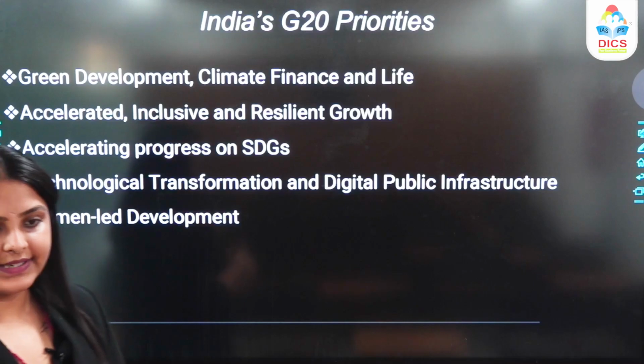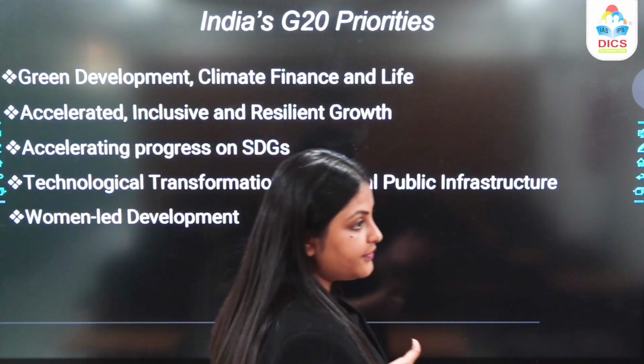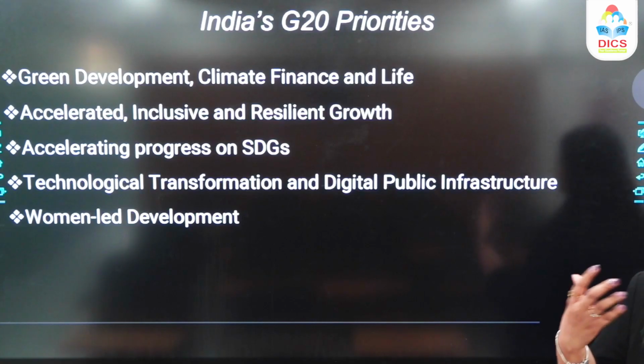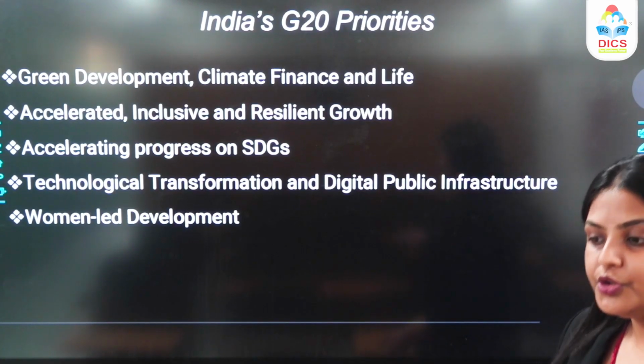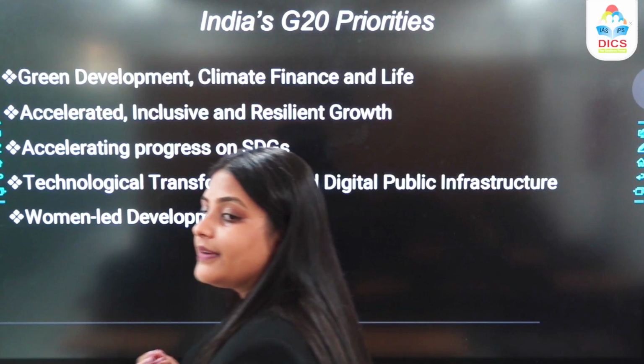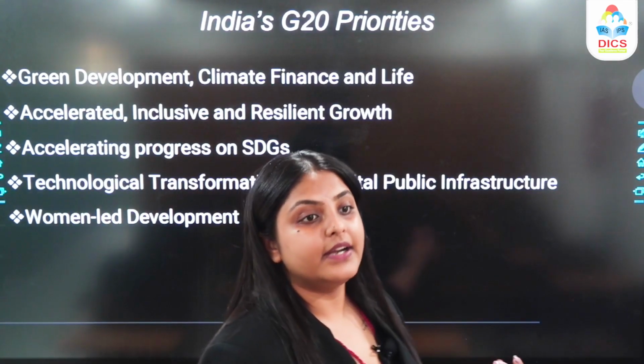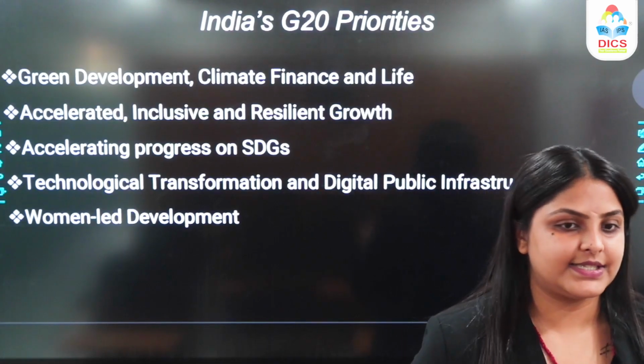So now, what are India's priorities for the G20 presidency going to be? Number one, green development. We are talking about green development, we are talking about climate finance, we are talking about life and sustainable life in general. Two, that when we talked about sustainable development goals, now we are talking about achieving those sustainable development goals and actually doing more than what the SDGs demand.